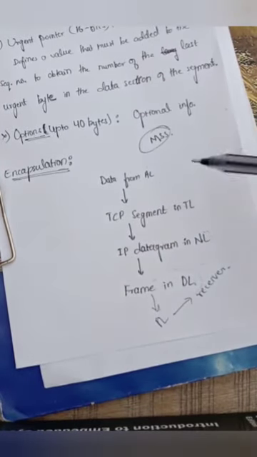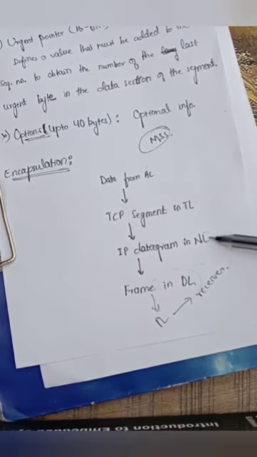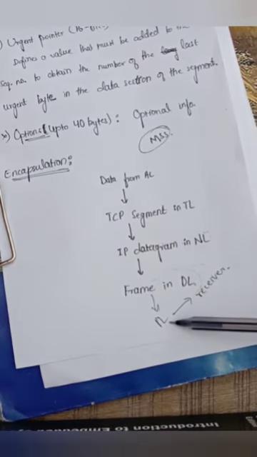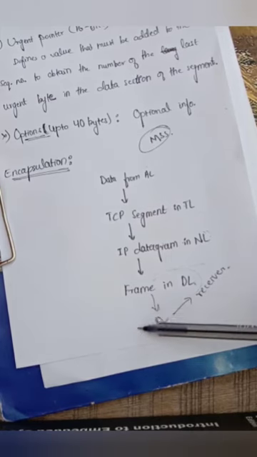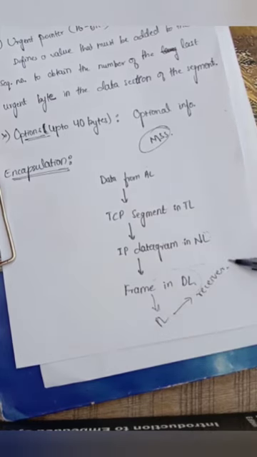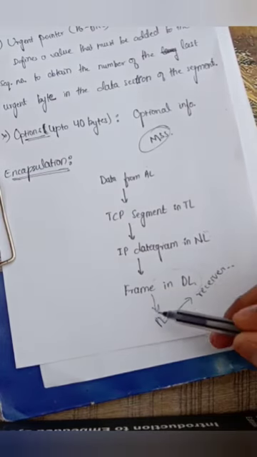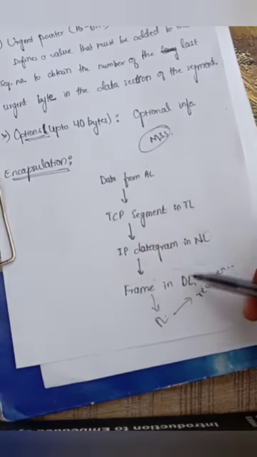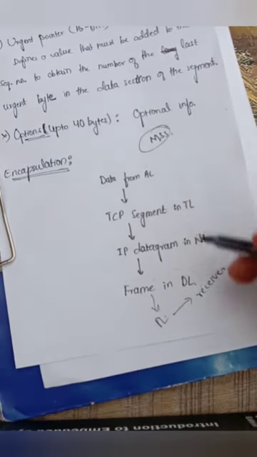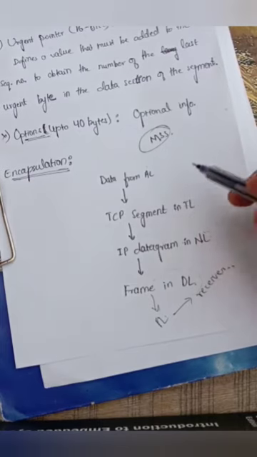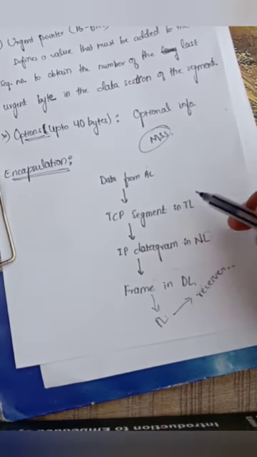So this is the flow of the data starting from the application layer. It passes through the transport layer, network layer, data link layer, and finally the physical layer, from where the data is moved onto the channel and it reaches the receiver. At the receiver side, the reverse process takes place. The data is first received by the physical layer, then the data link layer, network layer, and transport layer. Then at last the decapsulated data will be sent to the application layer. This is about the TCP segment format. Thank you.